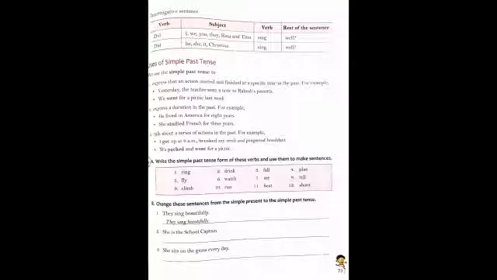Then brushed, and after he brushed, he prepared breakfast. So this shows the series of actions. A person is talking about the series of actions. First, they got up early in the morning, then they brushed their teeth, and after that they prepared breakfast.